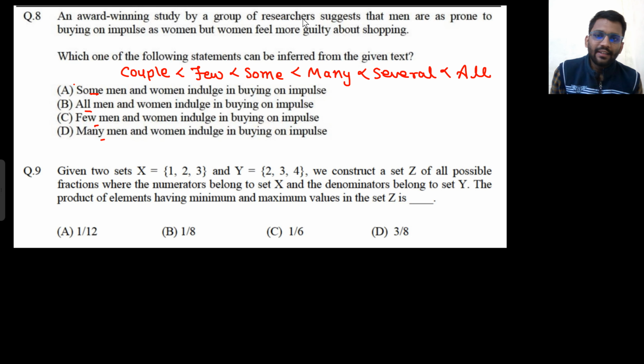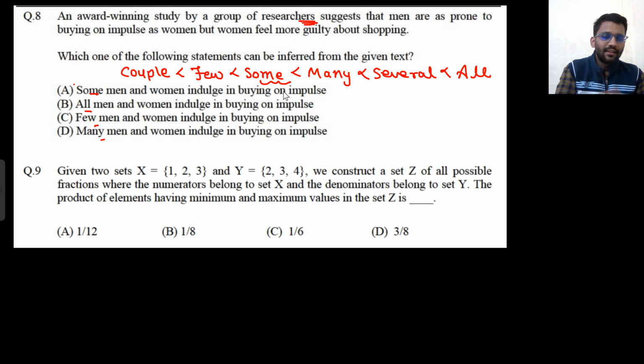Now, whenever any research is done, it generalizes for some only. As per that research, we took the votes of some people, right?